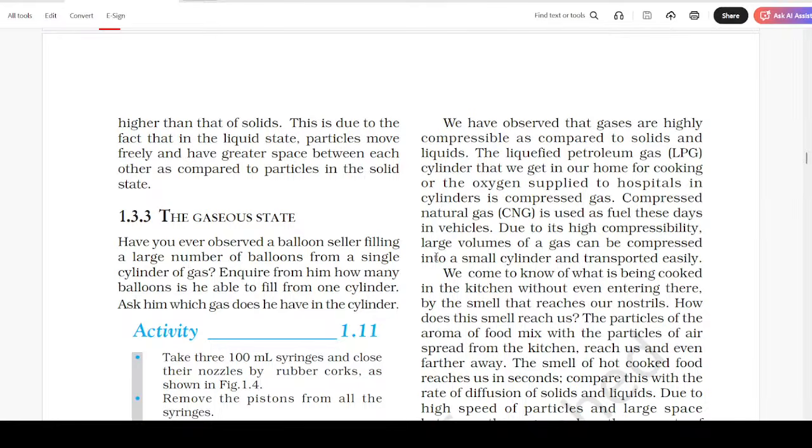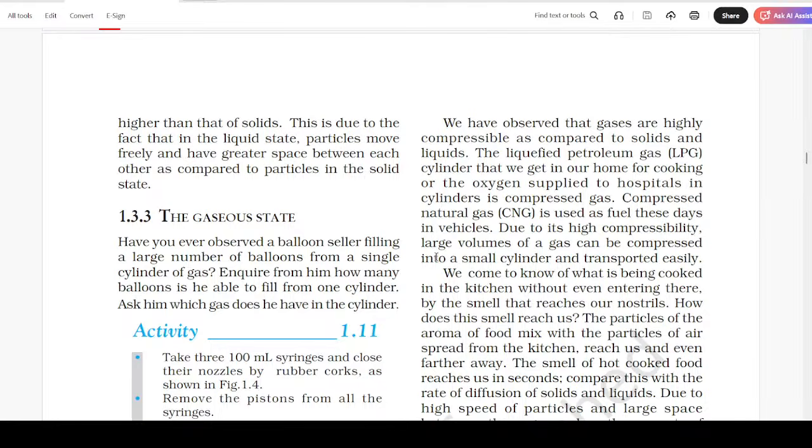We come to know of what is being cooked in the kitchen without even entering there by the smell that reaches our nostrils. How does this smell reach us? The particles of the aroma of food mixed with the particles of air spread from the kitchen and reach us, and even farther away the smell of hot cooked food reaches us in seconds.